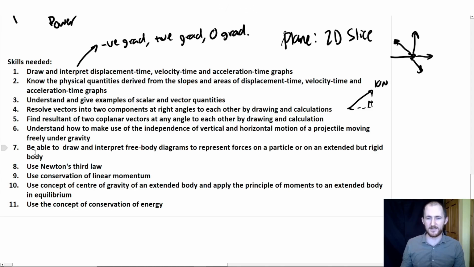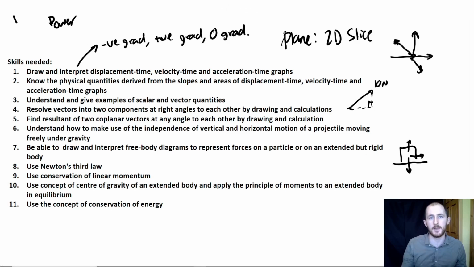And lastly, we have for this section, be able to draw and interpret free body diagrams to represent forces on a particle or extended but rigid object. So again, you might have like a box on a floor. You need to be able to label all of the forces on it, and they need to be accurate. So again, this can be 2, 3 or 4 marks depending on how complicated it is. But even more than that, sometimes they give you only 1 mark for the diagram and the next 3 marks are for the calculation. But guess what? If your diagram's wrong, your calculation is all completely wrong.